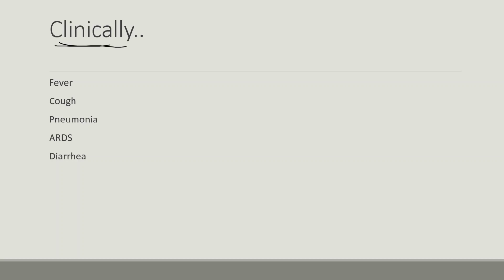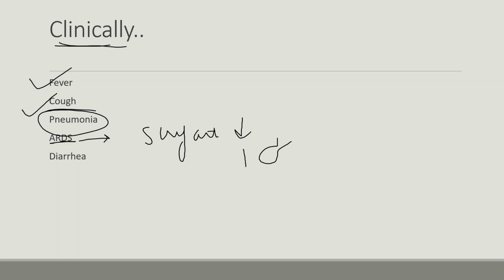Next, clinically, how does this infection present? First of all, there will be fever and cough, which can develop into pneumonia. Pneumonia is a very common thing in this disorder, but it is not seen in all patients. Next is ARDS, acute respiratory distress syndrome. ARDS is basically where the level of surfactant in the lungs, in the alveoli, starts to decrease, and because of that there is collapse of the alveoli. So there is always a risk of developing ARDS.